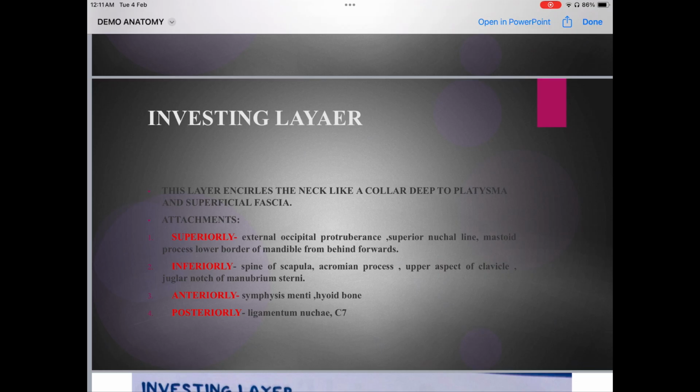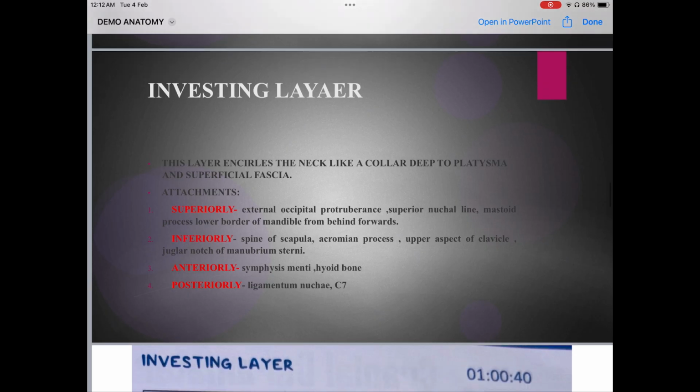Attachments. See students, if the question comes, you're supposed to write everything under headings. It is very important to write relations, attachments, boundaries, floor, roof. So everything has to be in heading form. Writing the attachments is very important. Then relations: what is it attached to anteriorly, posteriorly, in the floor, in the roof. So I am just telling you these are the headings and the pointers under which you are supposed to form your entire answer.